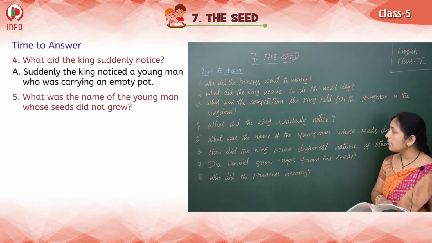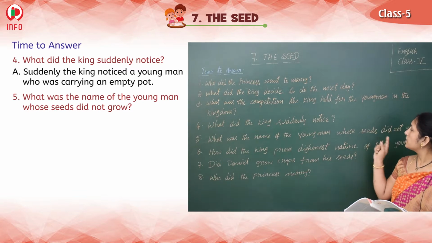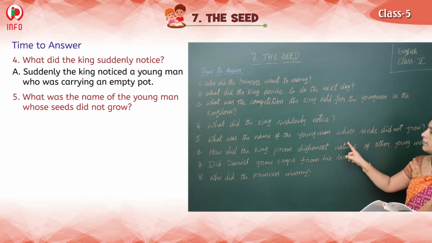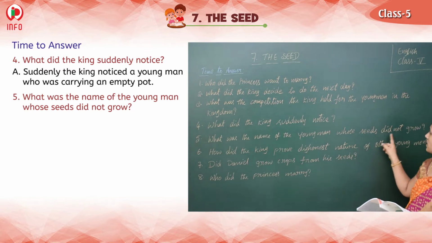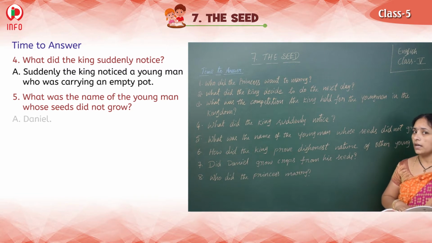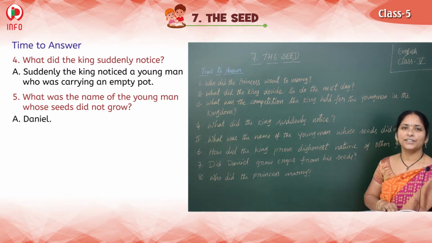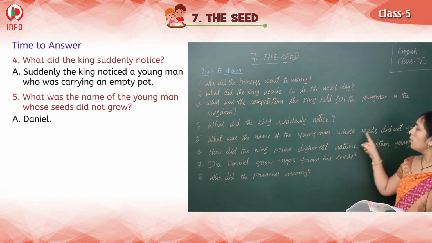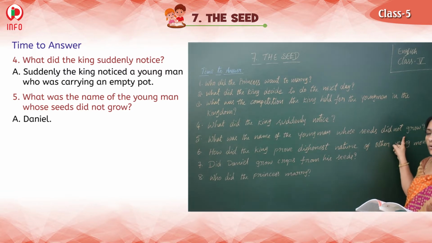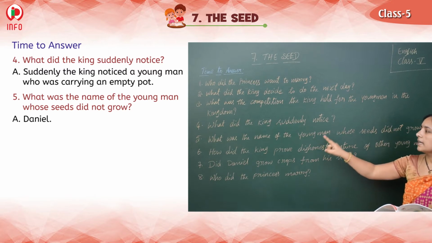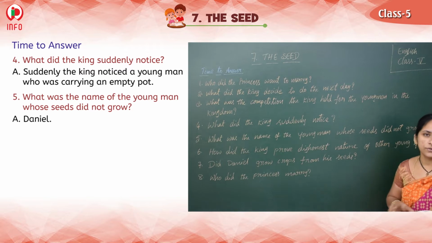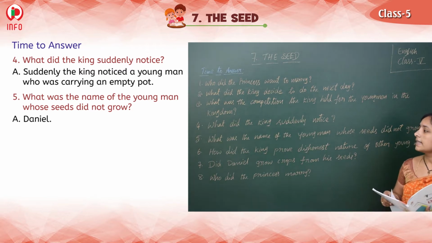And see the next question. What was the name of the young man whose seeds did not grow? What is his name? You know, na? Tell me. Yes, very good. Daniel was the name of the young man whose seeds did not grow. Right.